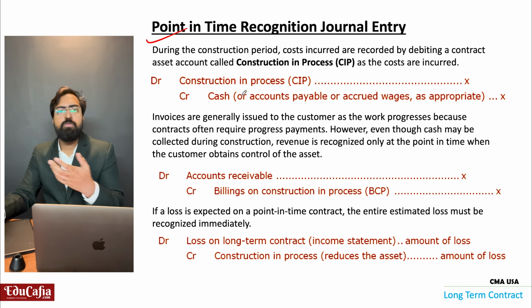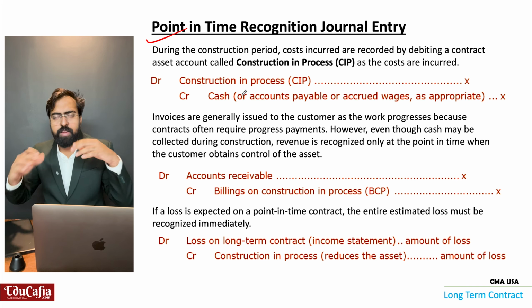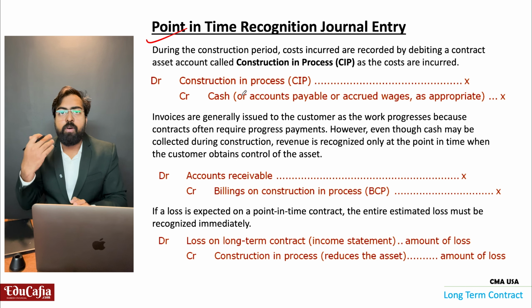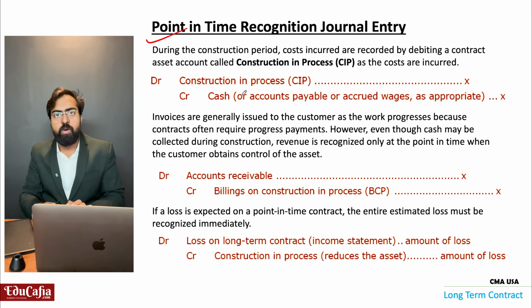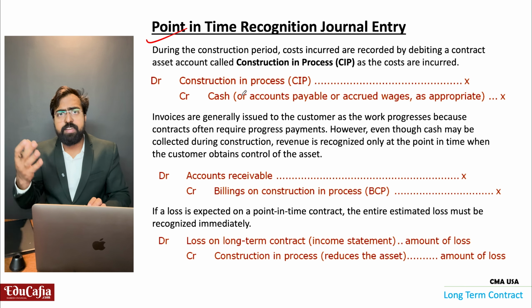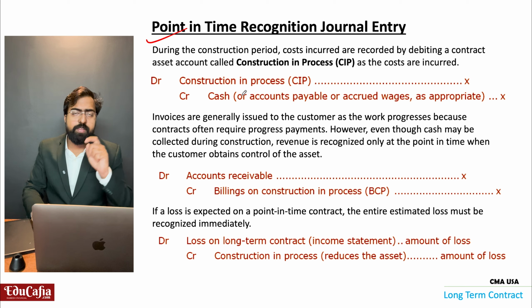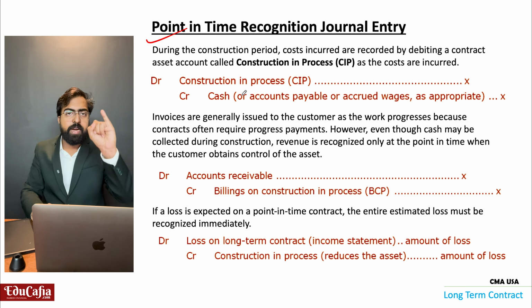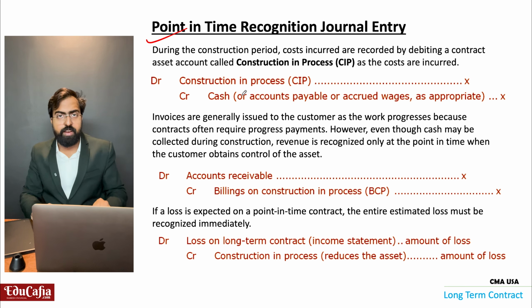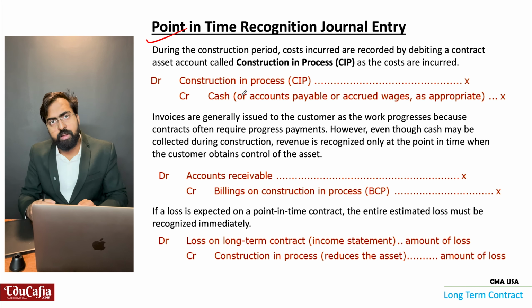Now, just consider we have given the order for a car. It's just a Toyota Fortuner or Land Cruiser, whatever. It's a Toyota Land Cruiser. For this Land Cruiser, they started the production. So first of all, what will they buy? They have to buy the steel for the construction of the Land Cruiser.